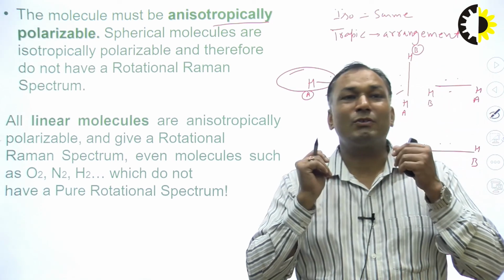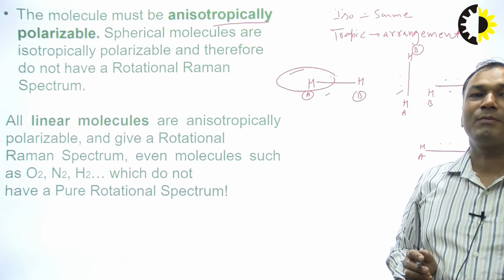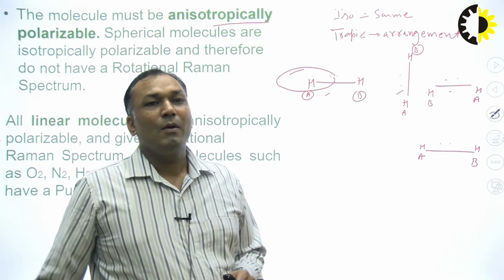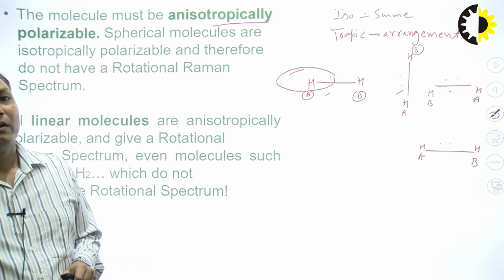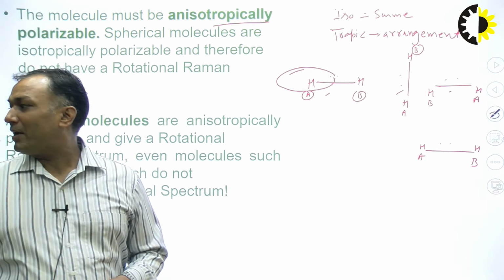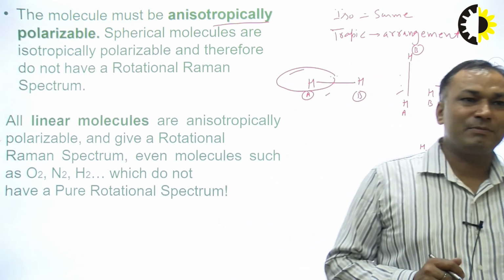Hence, it will not show rotational Raman spectra. While all the linear molecules which are anisotropically polarizable, they give rotational spectroscopy. Okay, they give rotational spectroscopy.